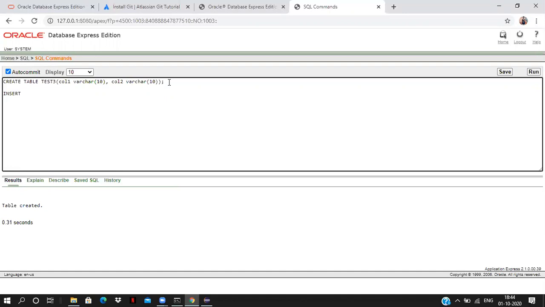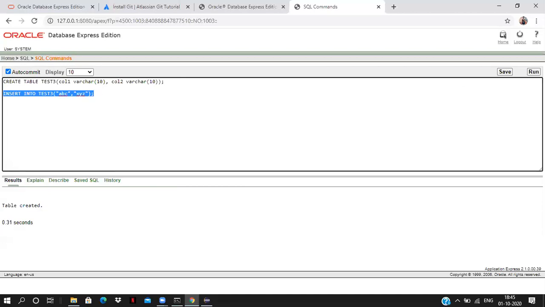We have the SQL command insert into test3. We can give values. I'm just inserting the first column as ABC, the second column as XYZ.